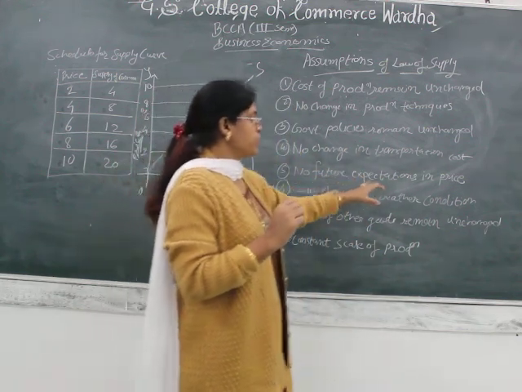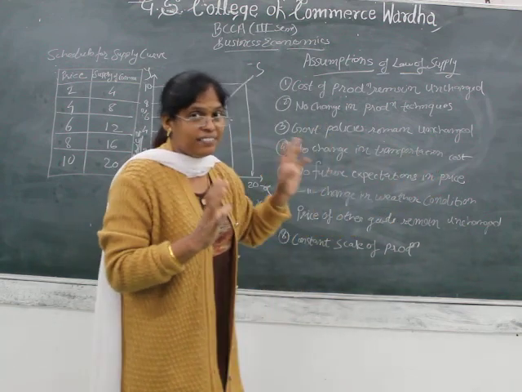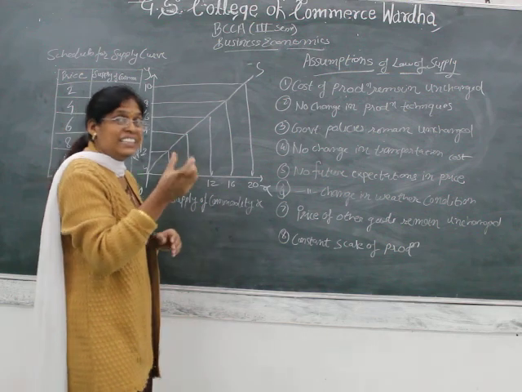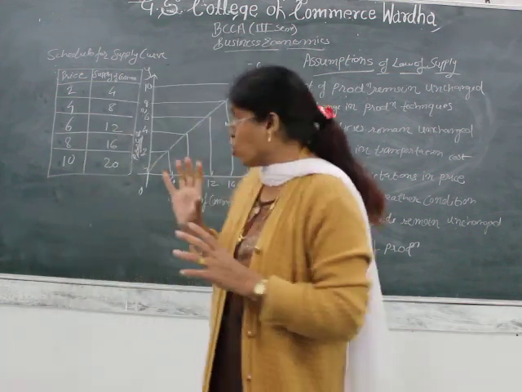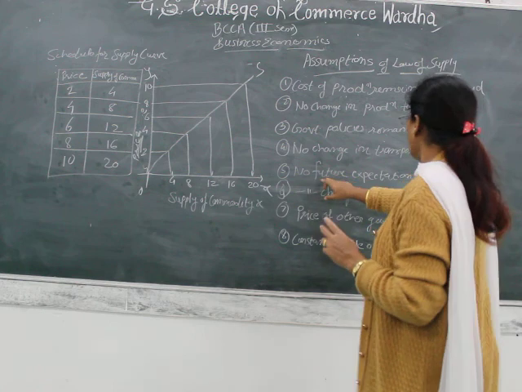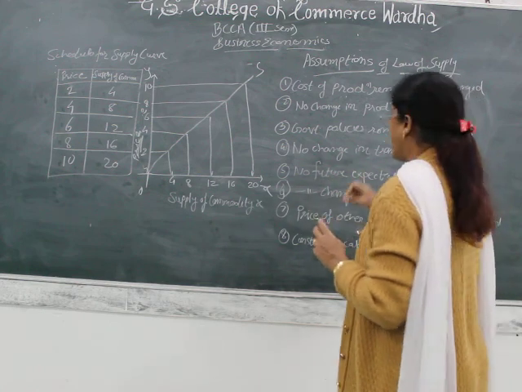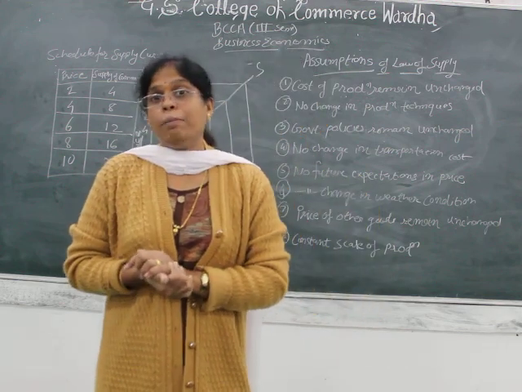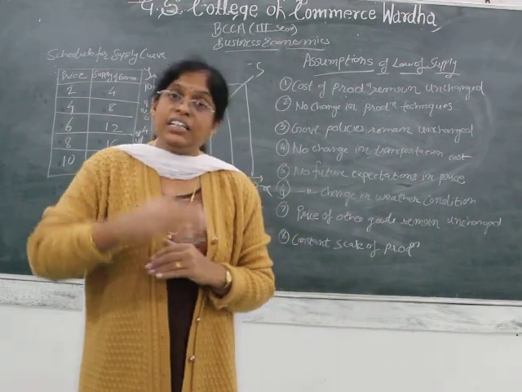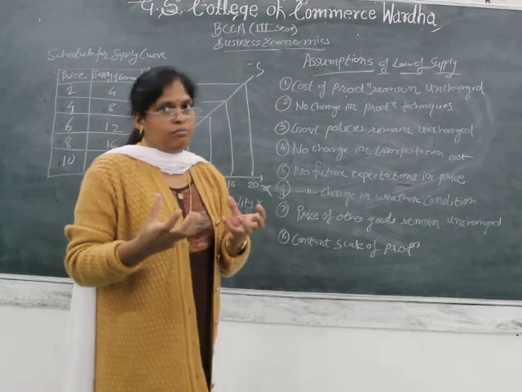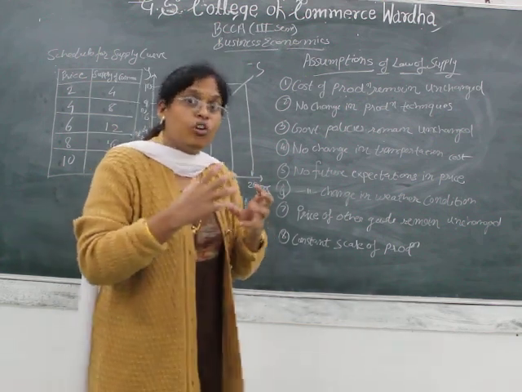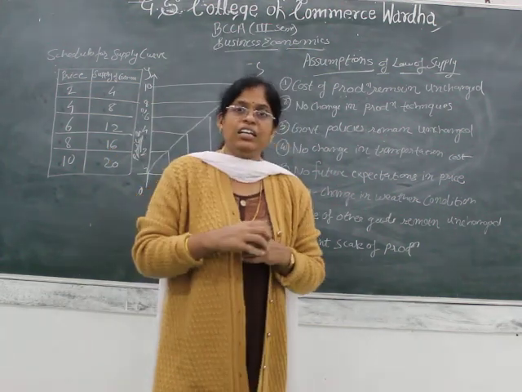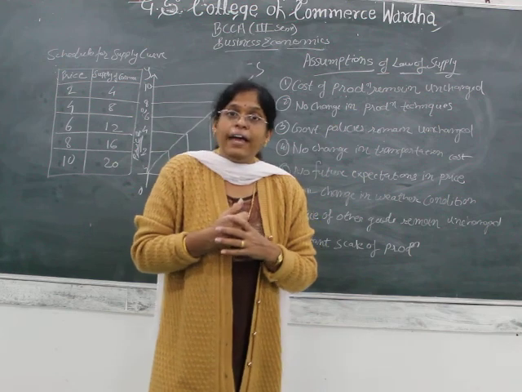Then no future expectations in the price. As we have seen, the seller will sell his product in the market considering the price and time duration. So if there are no future expectations in the prices, the producer sells his goods in the market to earn maximum profit, but he should not sell his product at a loss, because at least whatever amount he has spent in that production, he should not face a loss.